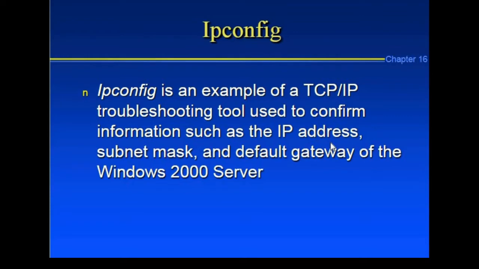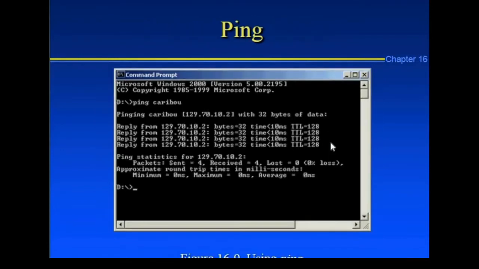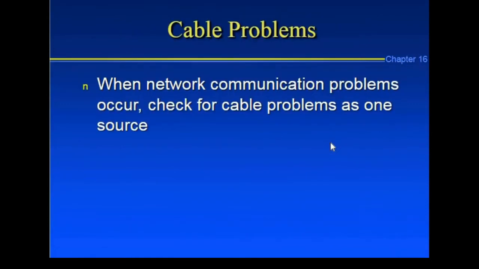It shows connectivity information: IP addresses, subnet mask, and default gateway of Windows. Follow these tools, such as ipconfig and ping, to troubleshoot and diagnose Windows command-line TCP/IP.